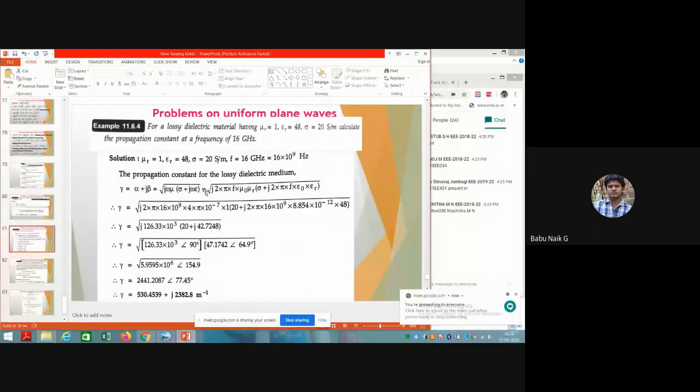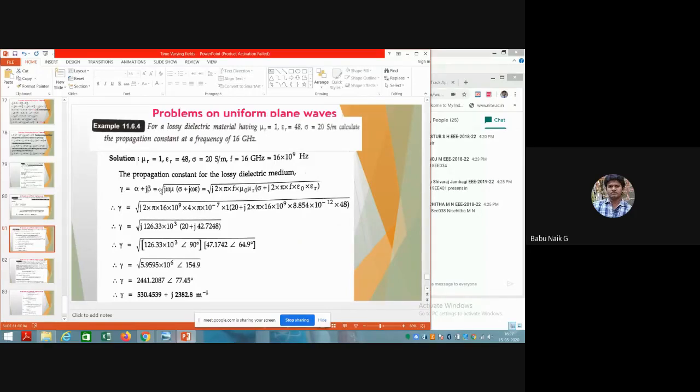Now you can write the given data: mu r is equal to 1, epsilon r equal to 48, sigma is equal to 20 Siemens per meter, and frequency 16 gigahertz, which you can write in terms of 10 to the power of 9. We need to calculate the propagation constant. The propagation constant has both a real part and an imaginary part, that is the attenuation constant plus the phase constant. So gamma is equal to alpha plus j beta.